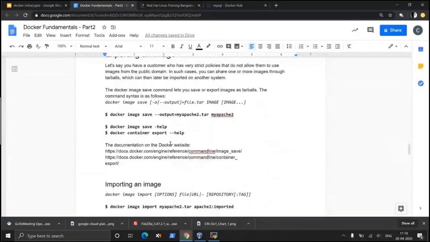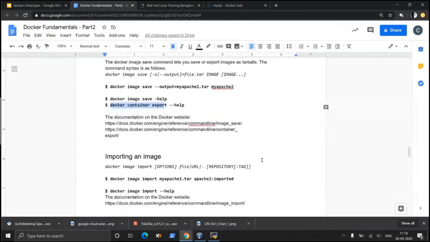How to save your image? So you can use the command docker container export. Docker image import, docker container export. The Docker export command itself will also do. Or docker image save, with output my Apache 2 tar, to my Apache 2.